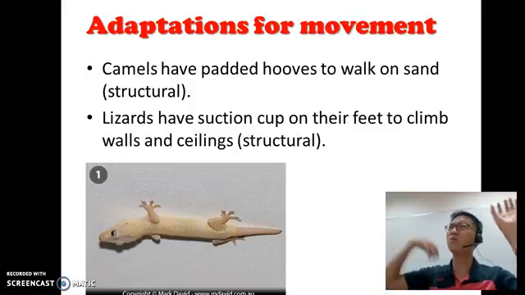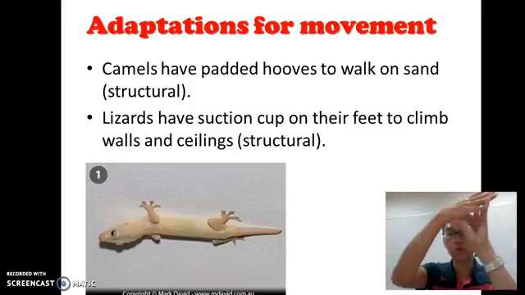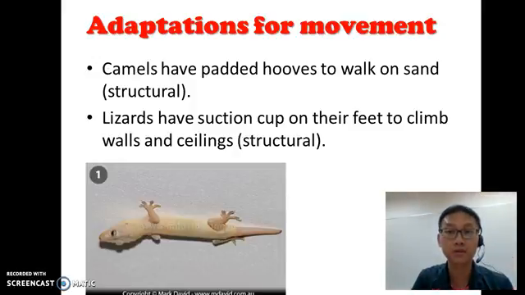Now lizards, you know that lizards, they stick on the wall, stick on the ceiling. How do they do that? How come we can't do that? Yeah, spiders, lizards, all can do that. So because they have suction cup on their feet. So they have something special on their feet that helps them to stick to the wall. Yeah, so that's also a structural adaptation.